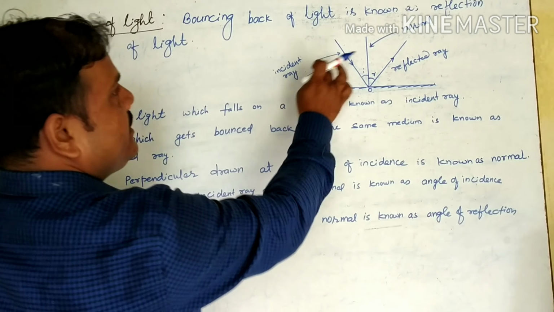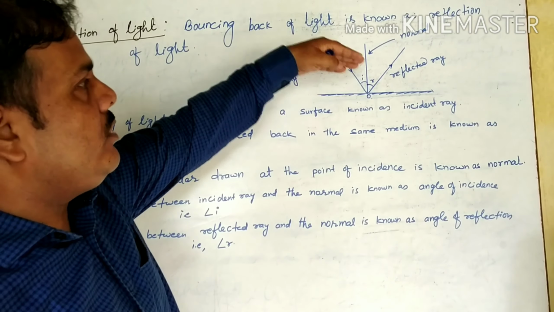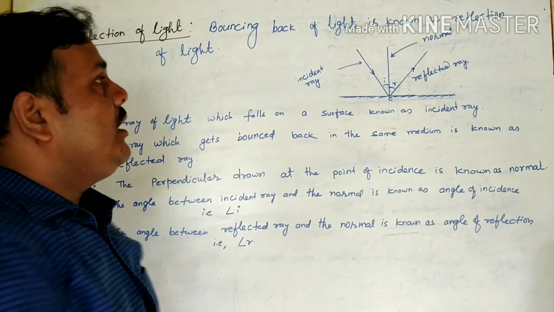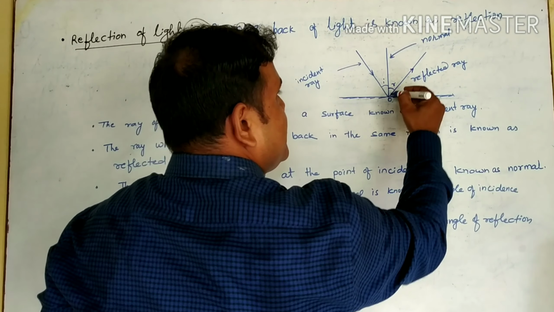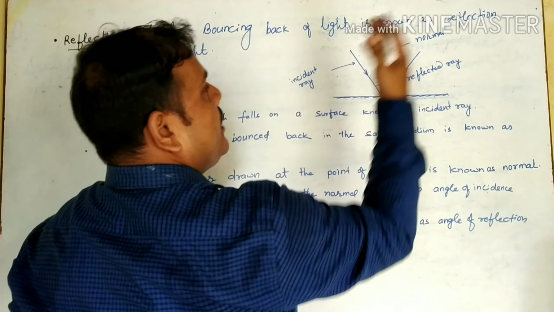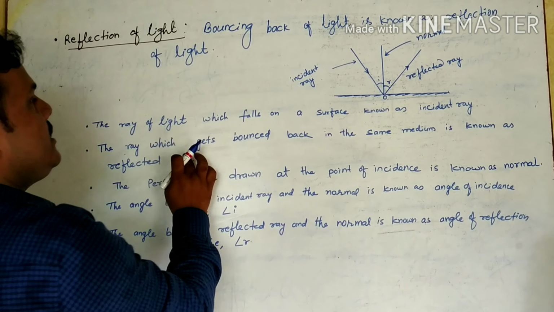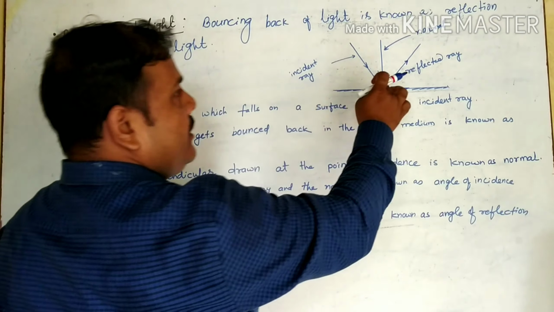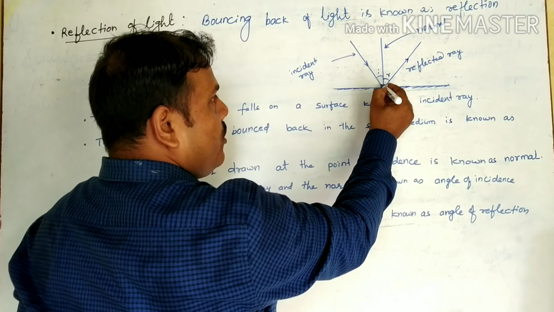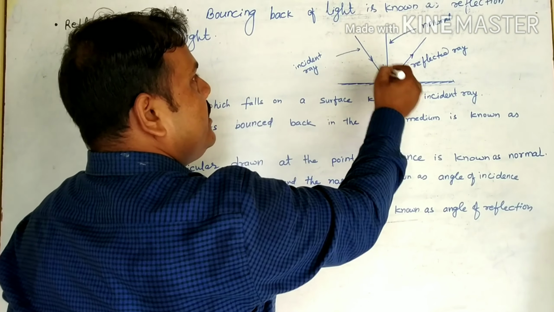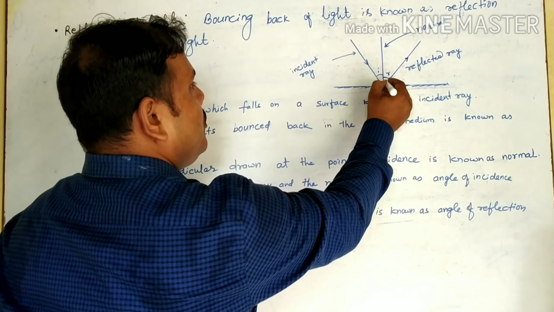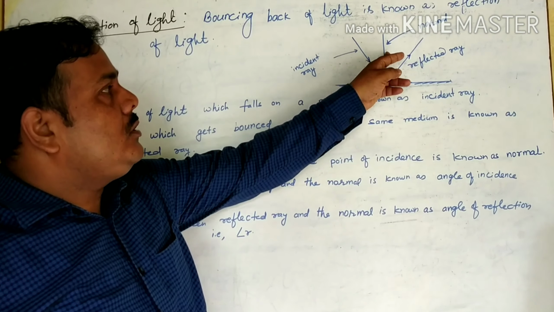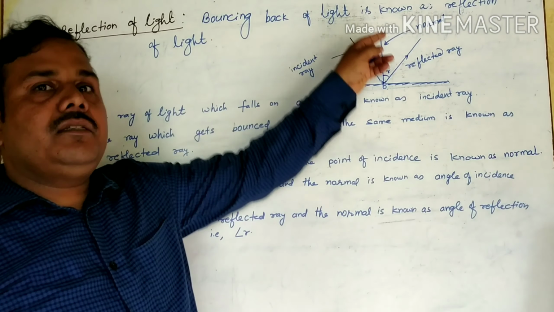What are they? Here it is written incident ray, meaning the ray of light which falls on a surface is known as the incident ray. And the light which bounces back, goes into the same medium in another direction, is known as the reflected ray. The point at which the light ray falls is known as the point of incidence. And the perpendicular drawn at the point of incidence is known as the normal.